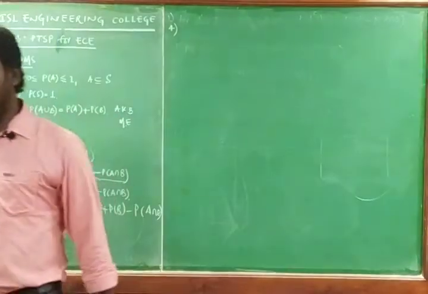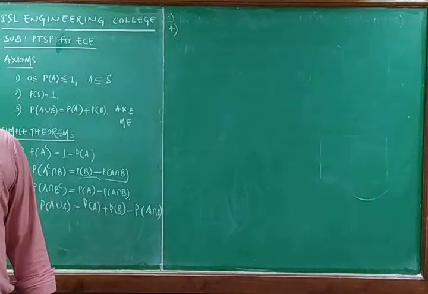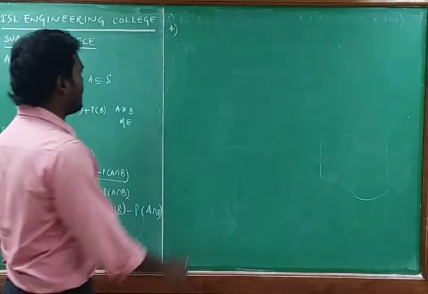Three events are there, A, B, C, and all three are mutually exclusive events.